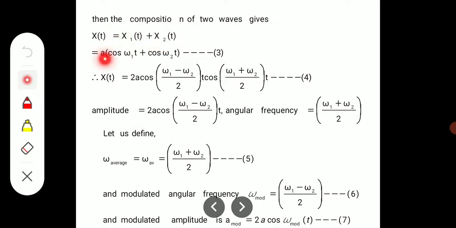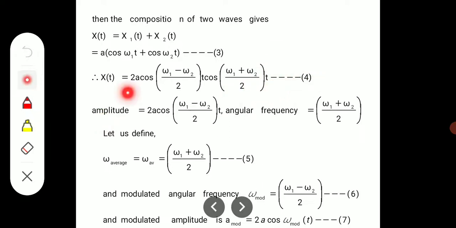After simplification, a cos omega 1 t plus a cos omega 2 t. If both the amplitudes are the same, then using cos A plus cos B equals 2 cos of (A plus B) by 2 into cos of (A minus B) by 2, therefore it is 2A cos of (omega 1 minus omega 2) by 2 t into cos of (omega 1 plus omega 2) by 2 t. Say this is equation 4.